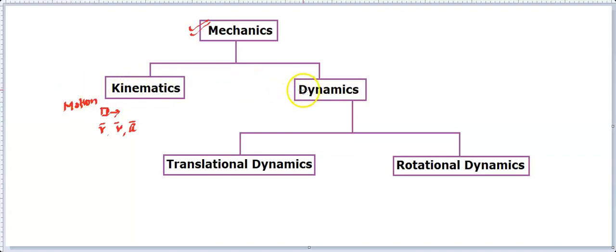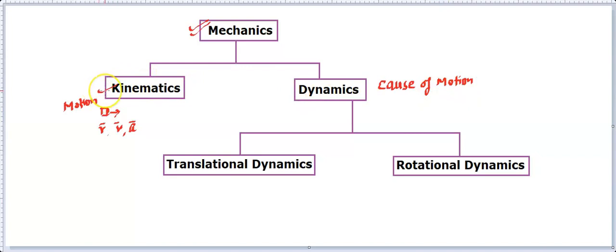Now we are going to move towards another part of this mechanics, the second part, which is called dynamics. In this dynamics, we will not be describing the motion. We have already learned how to describe the motion. Now we will be focusing on the cause of motion. That means why a motion takes place. So the cause of motion is called dynamics. And this is the description of motion.